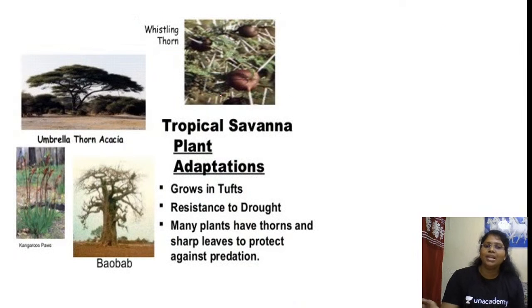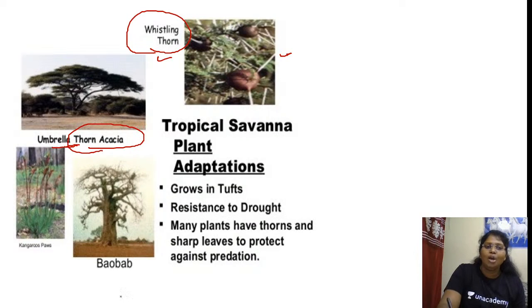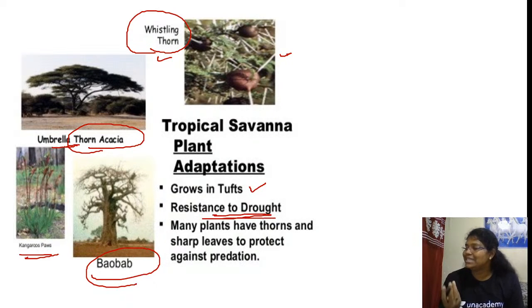Okay. So the tropical savanna plant adaptation, can you see? Whistling thorn, umbrella thorn, acacia, baobab, yes or no? Tropical savanna plants grow in tufts and are resistant to drought, because they hardly see any precipitation. Precipitation in the northern hemisphere is summer rainfall, and in the southern hemisphere it is during the cool season. Many plants have thorns. Why? In order to preserve themselves from the loss of moisture through evapotranspiration.